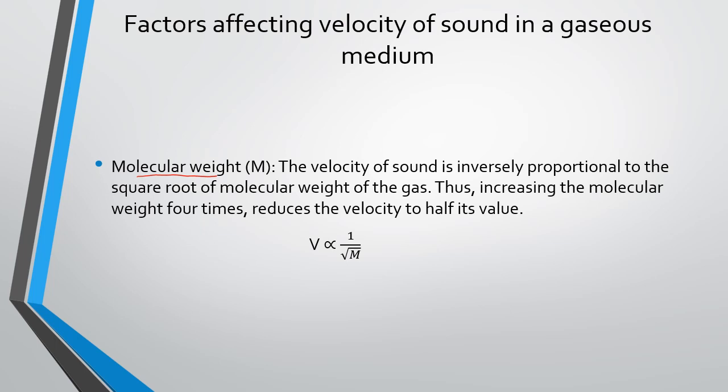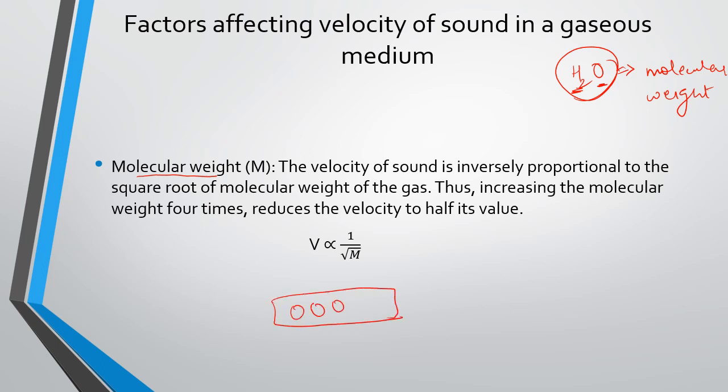Now what do you mean by the molecular weight? It is the weight of that particular molecule, the addition of all the atomic masses. If H2O is considered, the atomic masses of both are calculated, so that becomes the molecular weight of that particular molecule, of one H2O molecule. So what happens in the molecular weight? In the same way, if I have to give an example, these are the molecules which are there. The speaker, the sound waves have started coming. If the molecular weight is increased, what would happen? It would not be able to move again.